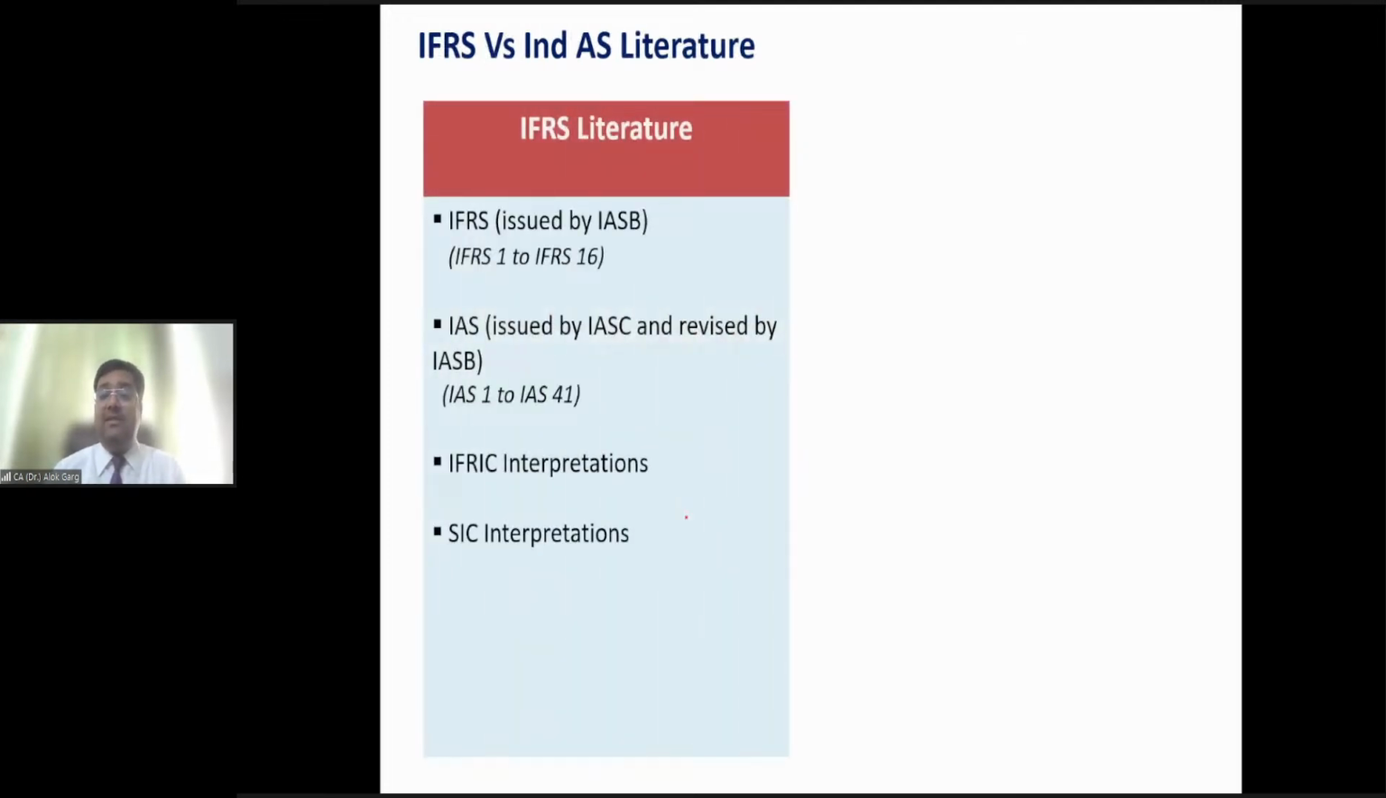Friends, now let's discuss how we have drafted Ind AS. Very, very, very important part. How we have drafted Ind AS.